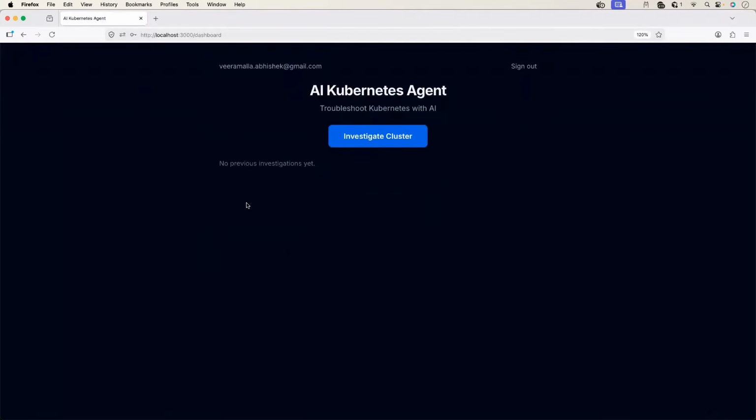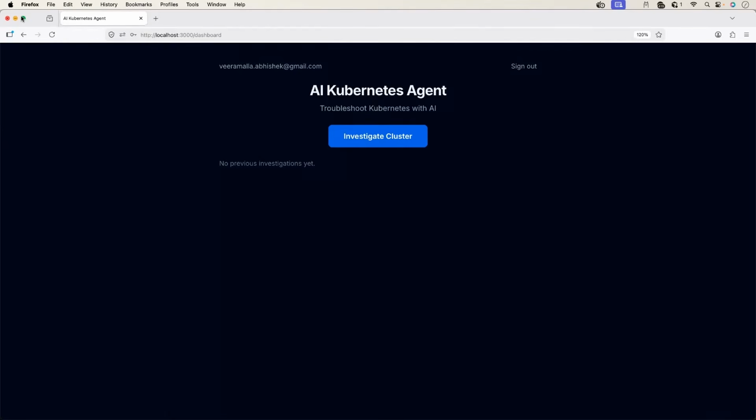Nice. Now we are only left with one thing, that is the end-to-end integration. Right now you see an option for investigate cluster, but ideally I should see various Kubernetes clusters that are part of your organization. In my case, various Kubernetes clusters running on my machine, and I should be able to click on the relevant Kubernetes cluster and perform the integration. Even at this moment, the Kubernetes cluster is not connected to the platform.